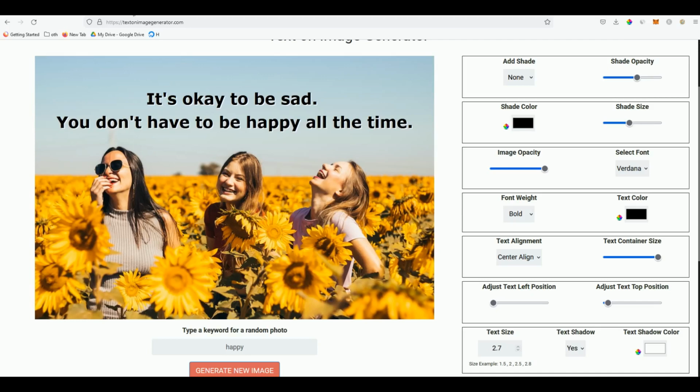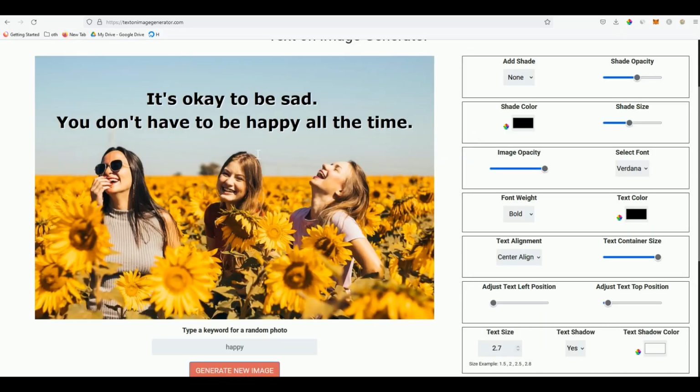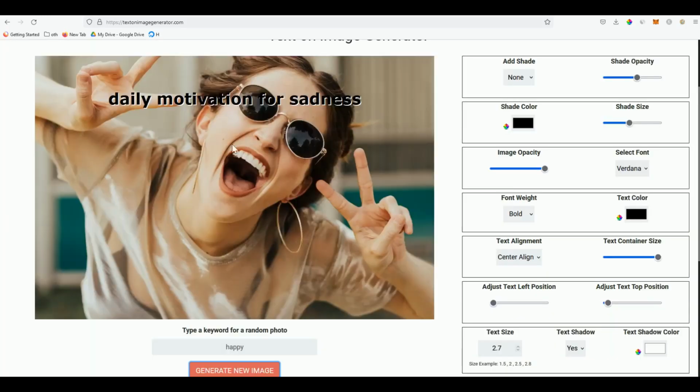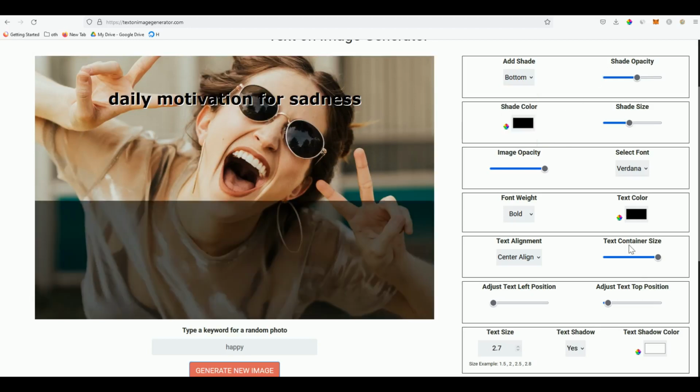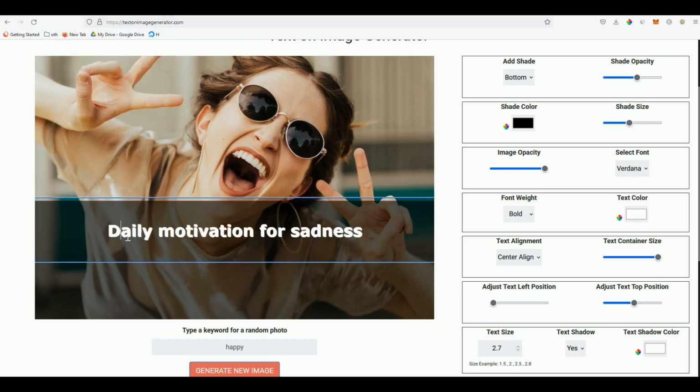Let's say, for example, let's make this a slideshow, with these 3 sentences. So here: find things that make you happy and do them every day. For example, the title of your slide is daily motivation for sadness. Let's do that now. I'll change this to daily motivation for sadness. Okay, let's generate a new image. Okay, that's great, this is looking great. And then let's have the shade over there so we can have the title. Make this text color white. Very easy to use. Daily motivation for sadness. So make it capital.